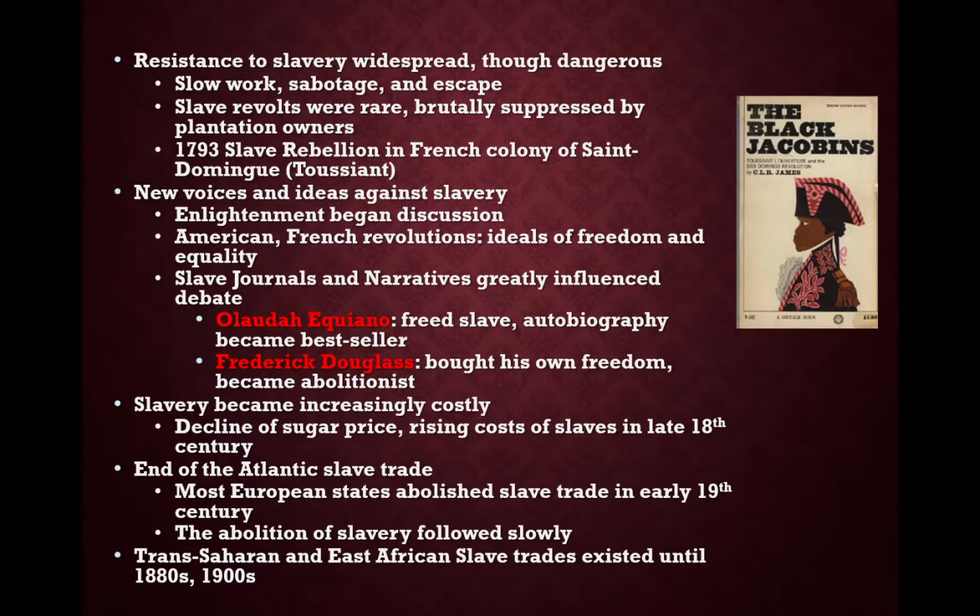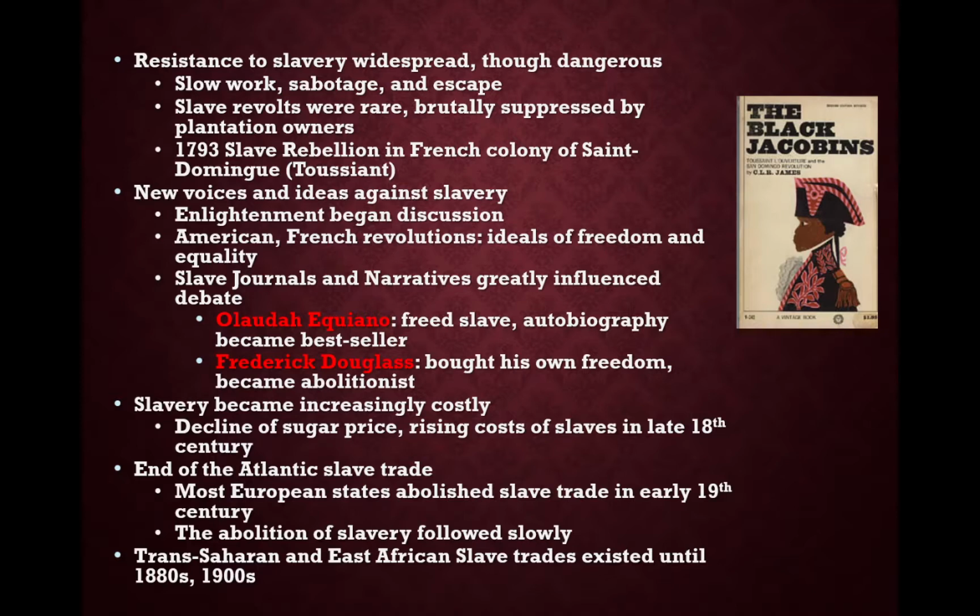We'll start to see slave journals. These are books written by former slaves. The two most famous examples of this are Olaudah Equiano, who was a former slave, and he wrote an autobiography and became a bestseller. He also is going to help in England. He's going to lead the law to get the slave trade banned.